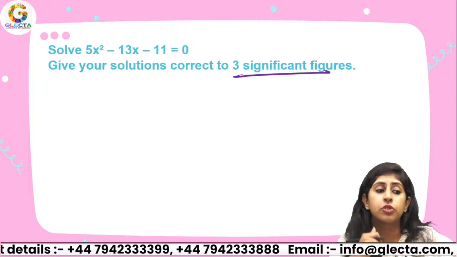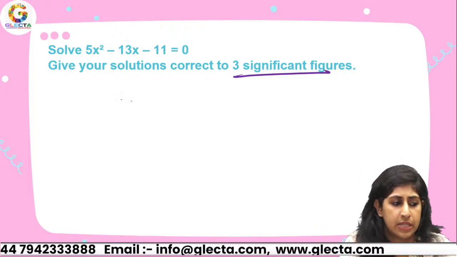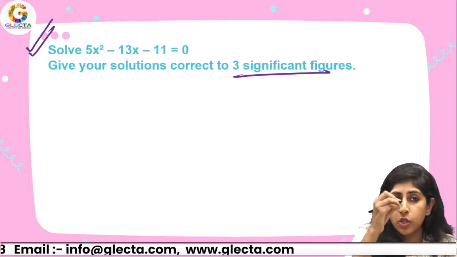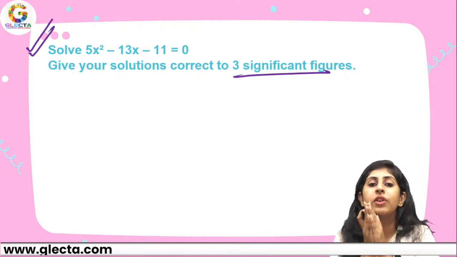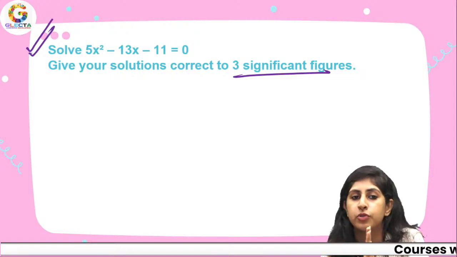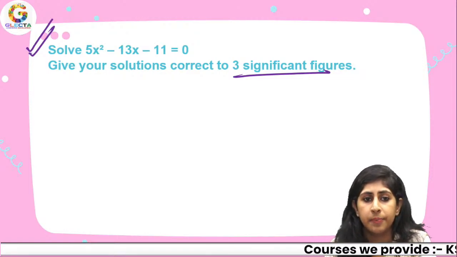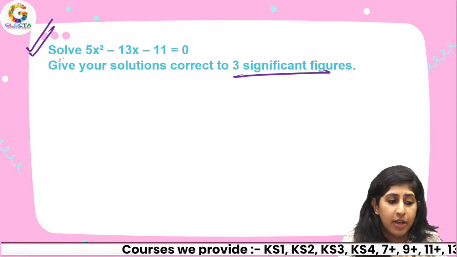Now if I have this question, again a very similar question, but this time you have to round it off to 3 significant figures, and I'm pretty sure that you can do it very easily. So if you want, you guys can mark this as your homework. There is a difference when we round it off to decimal places and when we round it off to significant figures. So you guys have to solve it and try it on your own.